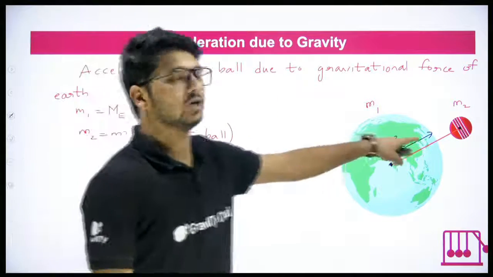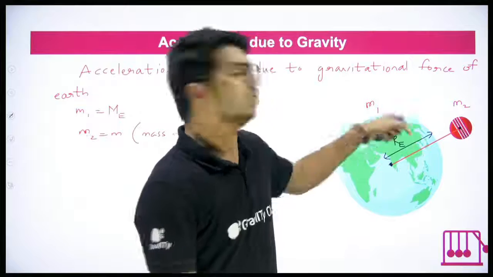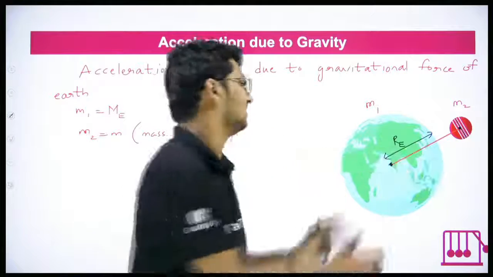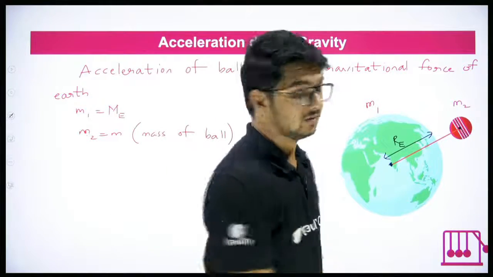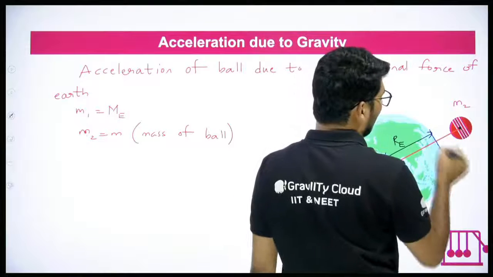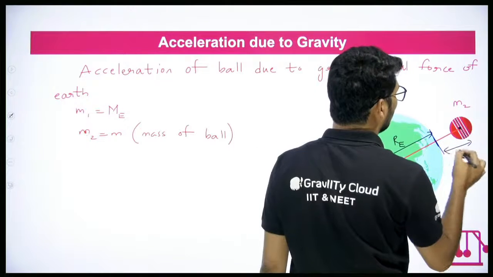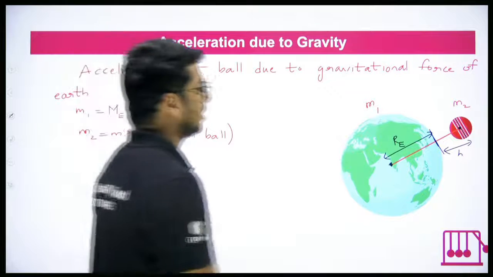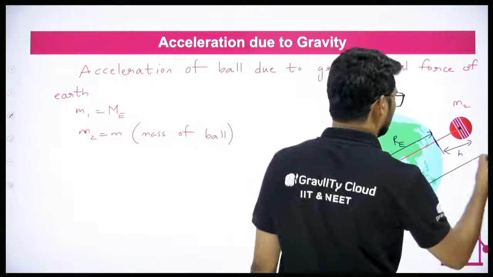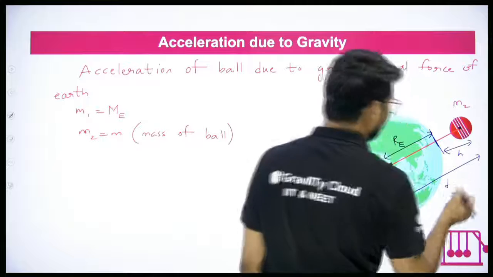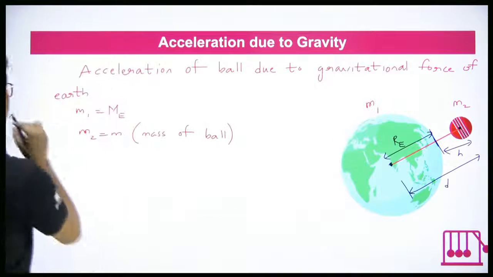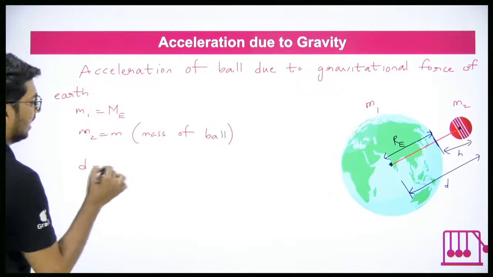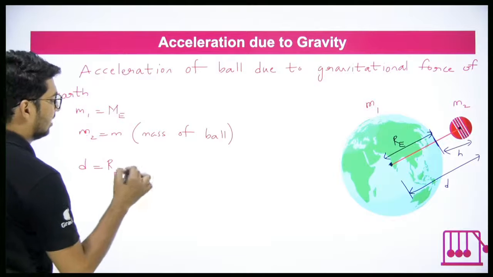From the center of the Earth to the surface of Earth, it is nothing but the radius of Earth. But above that, it is the height of the ball. So the total distance between these two will be D, and that D will be the sum of RE plus H.